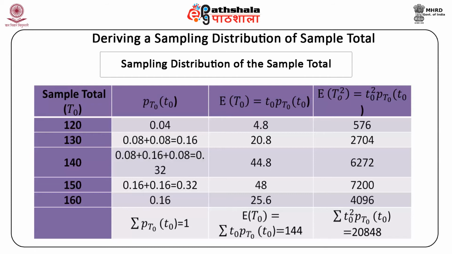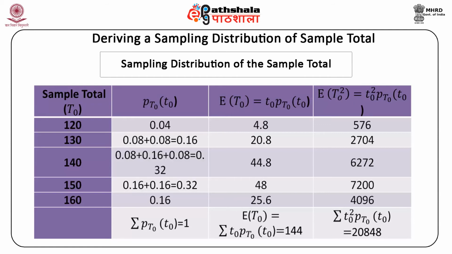In the next column, we have the expected value of this T0, which is equal to T0 into the probability of this T0, and could be again taken as T0 in brackets. So these values are 4.8, 20.8, 44.8, and so on, and I'm sure you can all calculate how it has been done.